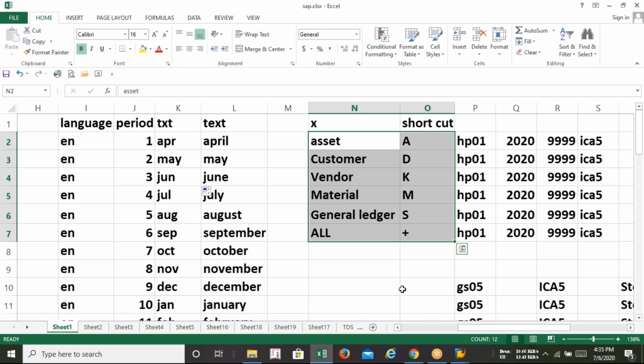In SAP, document posting means you need to pass the entry for the document. If it is an accounting one, you need to pass the journal. That is called posting. If you are required to post any kind of asset document or customer or vendor document, you have to configure all this in your company code first. Then your company code will allow you to post all the entries regarding assets, liabilities and so on.